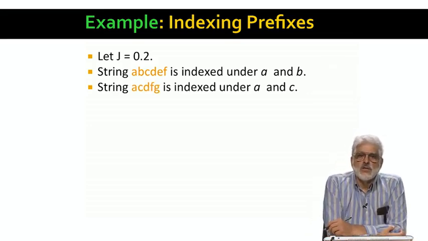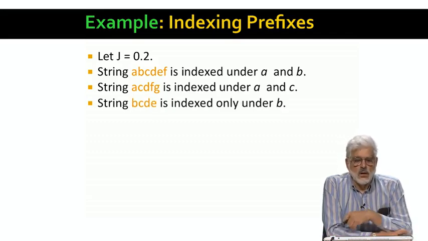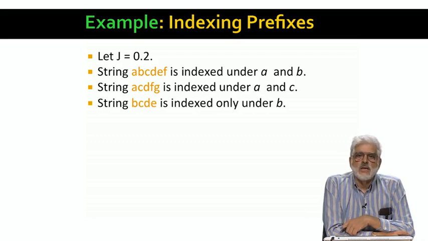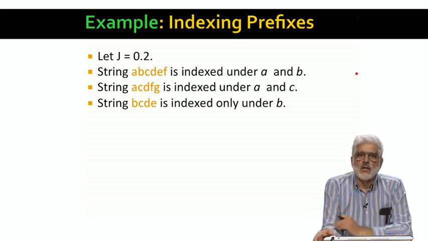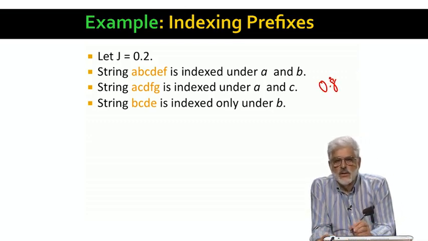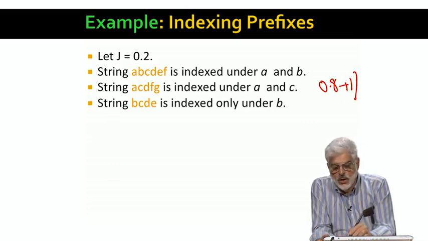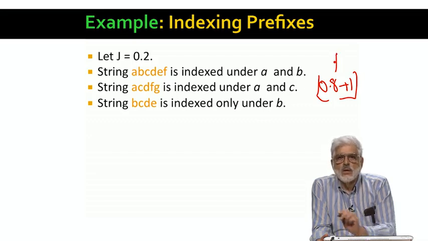How about string A, C, D, F, G? Here L is 5, so JL is 1, and the floor of JL plus 1 is again 2. So it is indexed in the buckets for its first two symbols A and C. What about the string B, C, D, E? Well, L equals 4, and JL equals 0.8, and the floor of 0.8 plus 1 is just 1.